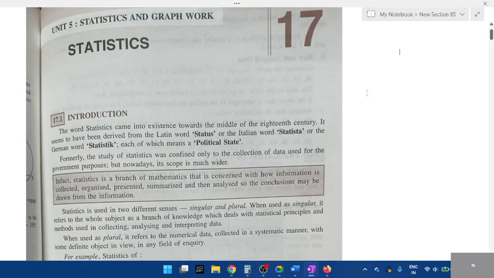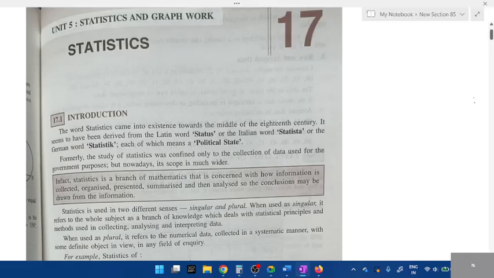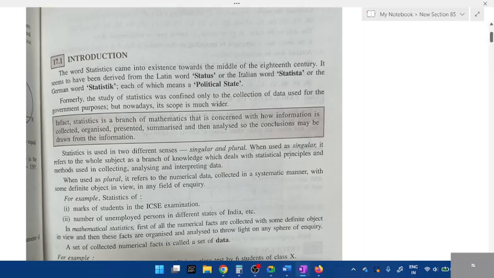Okay, see, just close your textbook, students. I'll be teaching the basics from here. And you'll see the screen, all of you. Okay, look here. Statistics. Just ignore all this. Statistics is the branch of mathematics that concerns how information is presented.